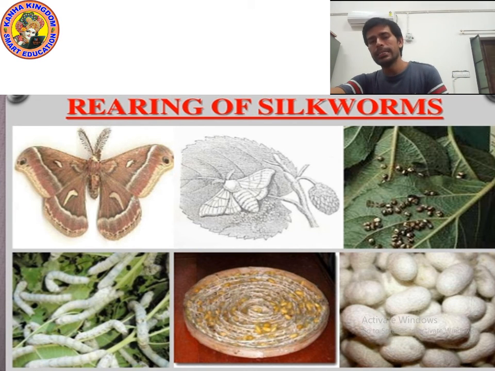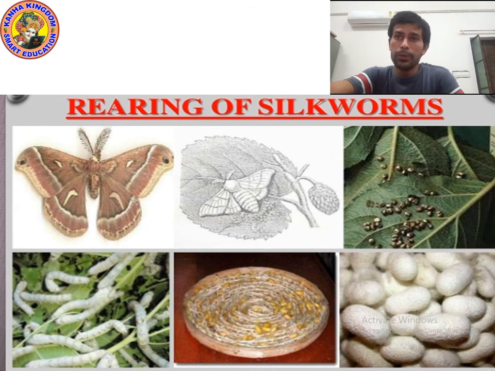They release secretions, a fiber made of protein, and spin into cocoon. Cocoon becomes hard due to air. Then inside the cocoon, the silkworm develops into silk moth. Okay, these are the steps. I hope you understood.